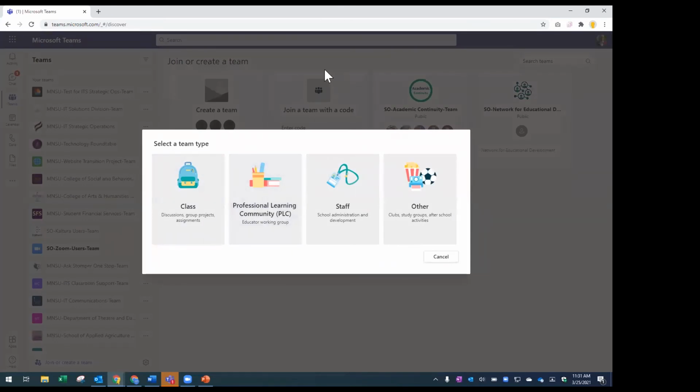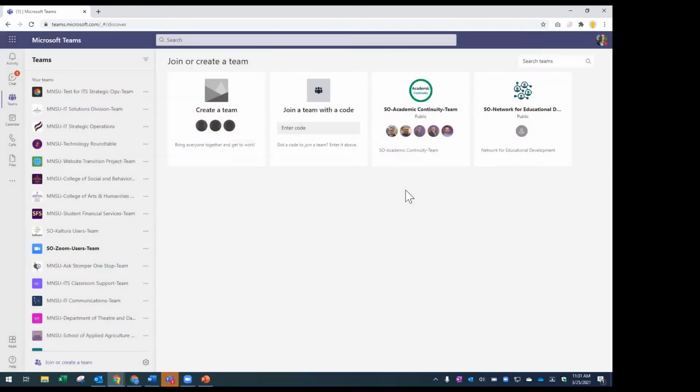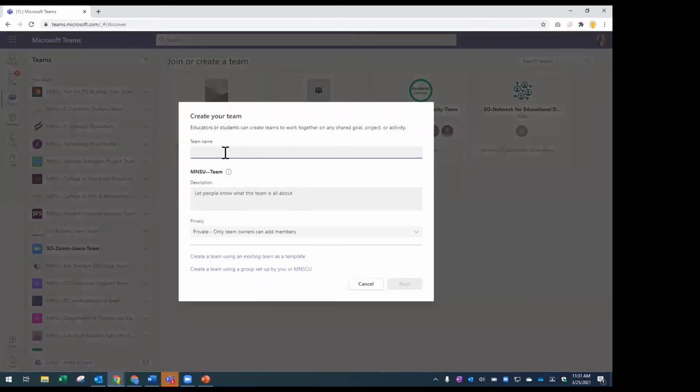I was clicking that button to open this window. It was already open. All right, so click other, and then I'm going to type in Microsoft March 2021. That's my team name. I could add a description here if I wanted to.